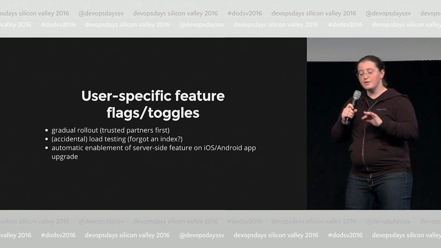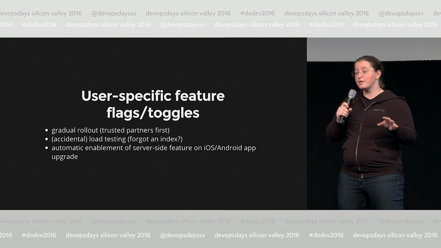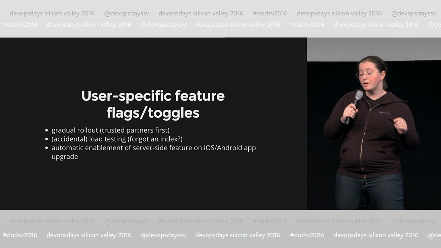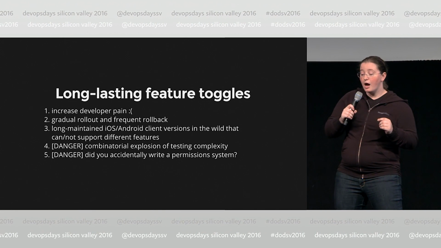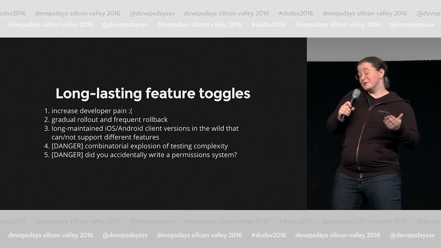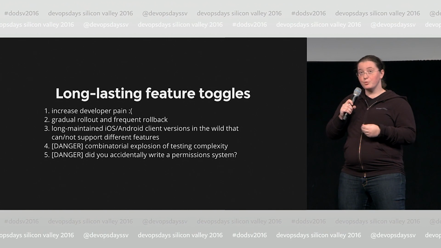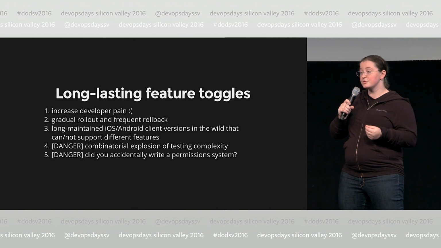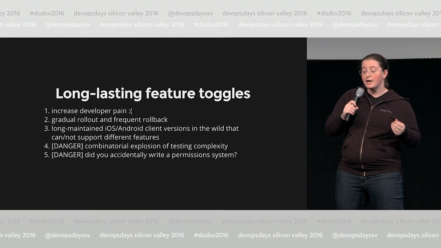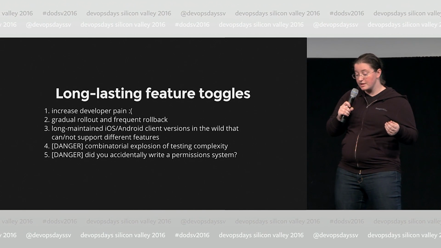So if you're doing user-specific feature toggles, so not all of our users have this feature, but this user has this feature and this one will have it later when we're sure that our trusted partner has found all of the bugs. Sorry, trusted partner. Anyway, you might have to support them for a very long time until your users who have not upgraded anything ever manage to upgrade their iOS clients.